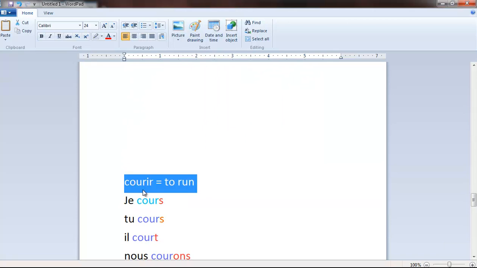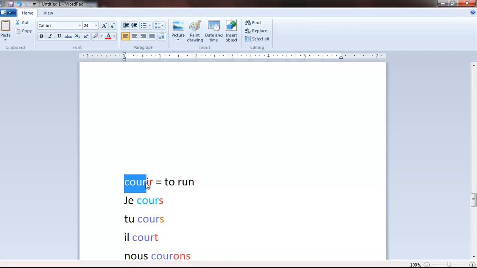Now a verb that seems to be of the second group of verbs because it ends in IR. It ends in IR, but guess what? It's of the third group of verbs and it's an irregular one, so pay attention to how you conjugate it. The root here happens to be cour.